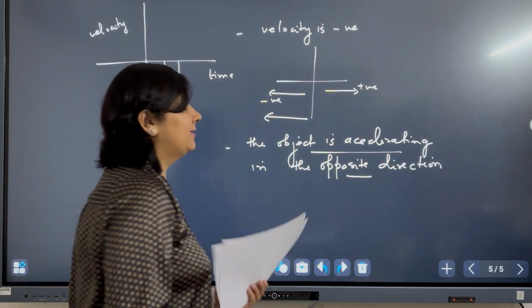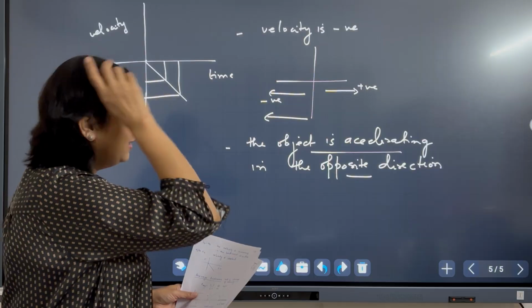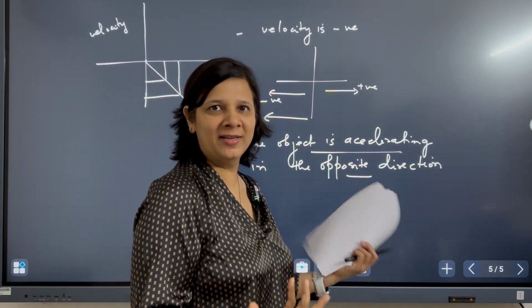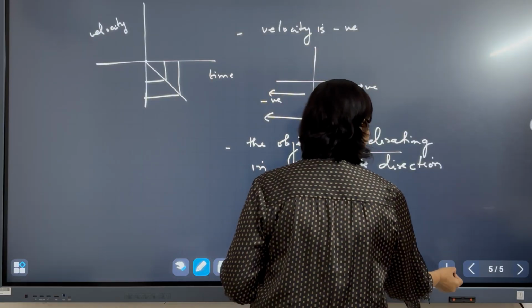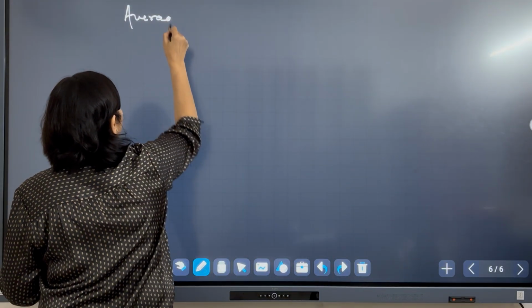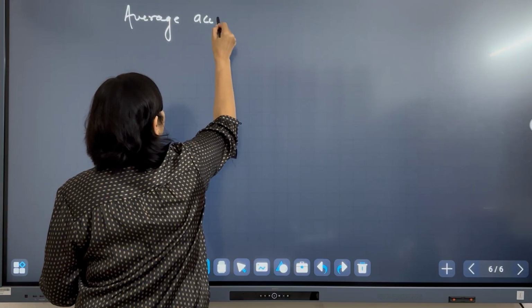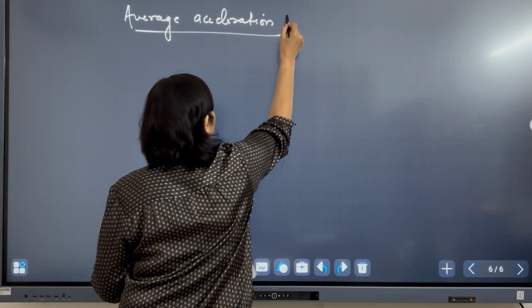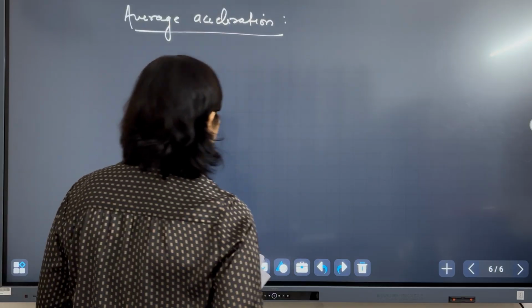Let us define now the definition of acceleration. We have already understood, but still let us define again. Average acceleration: how do we define average acceleration?